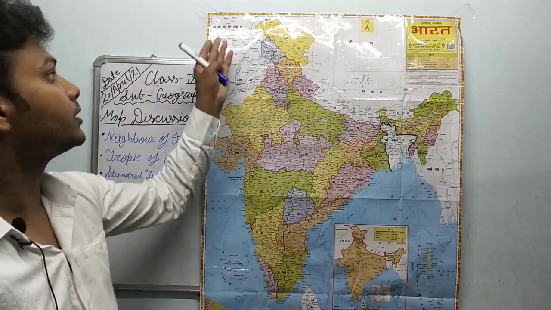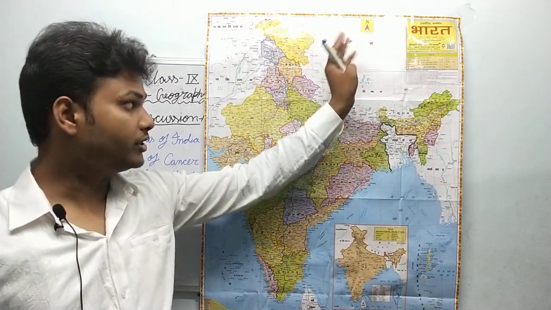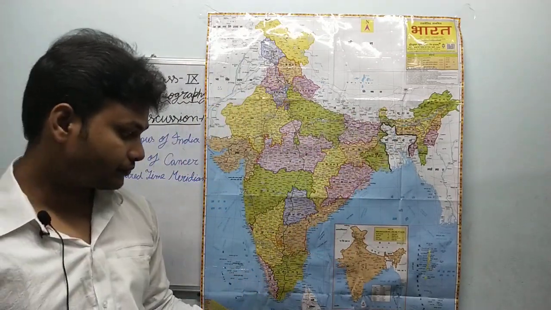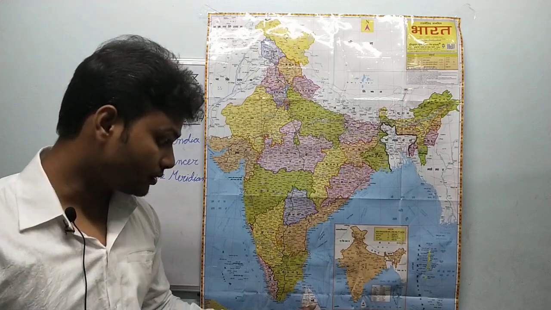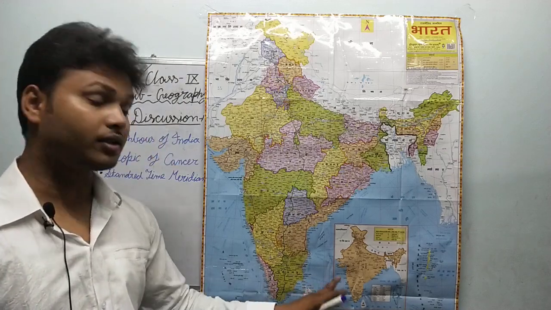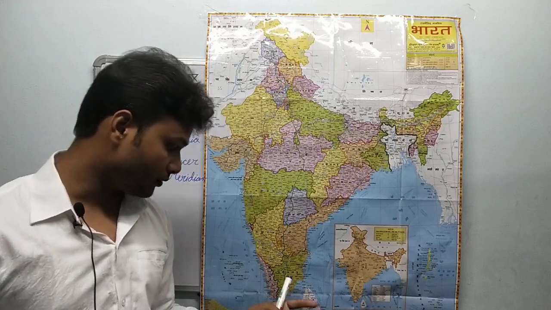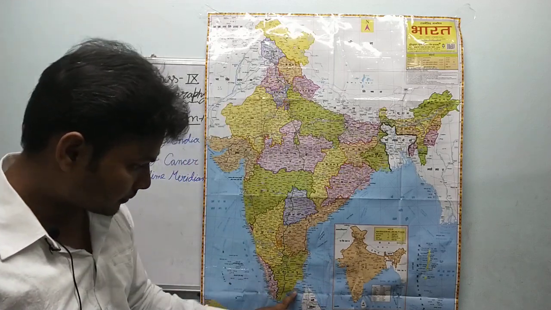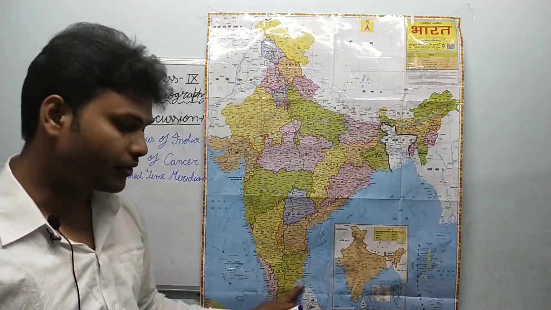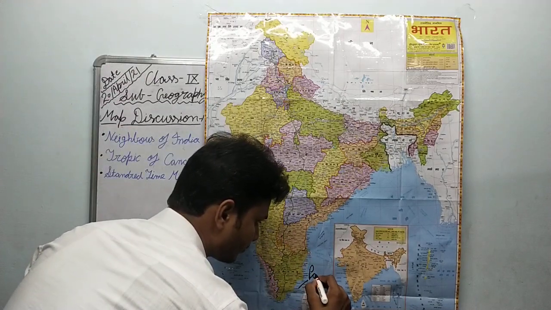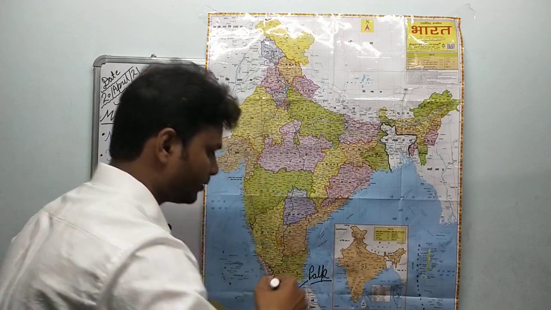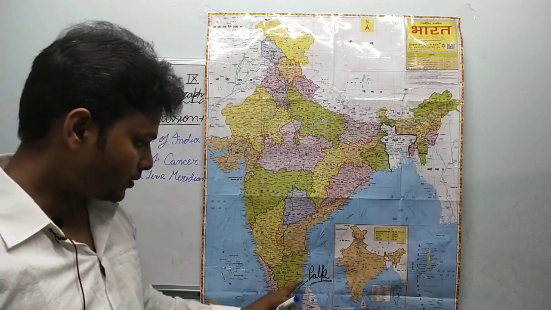So this was first Pakistan, second Afghanistan, third China, fourth Nepal, fifth Bhutan, sixth Myanmar, seventh Bangladesh, and then eighth, here in the southeast direction of India, there is Sri Lanka. As I was telling you, this is an island because it is covered by water from all four directions, and this narrow stretch of water is known as Palk Strait.